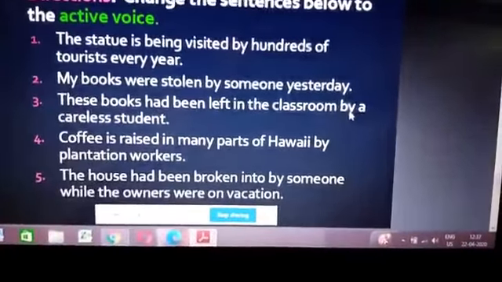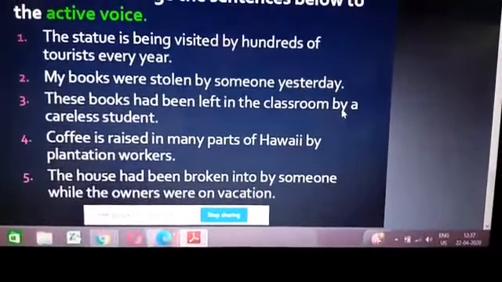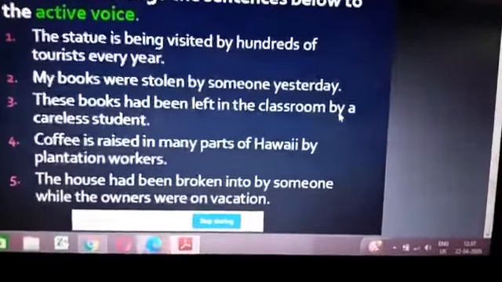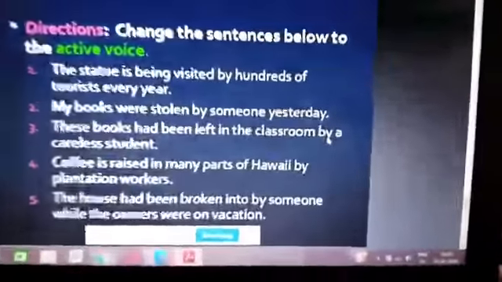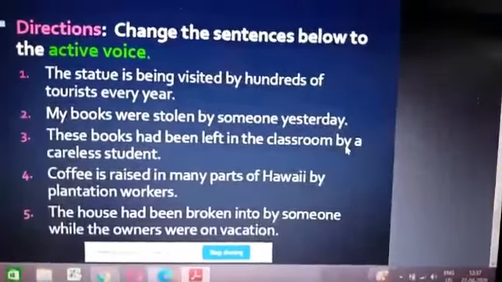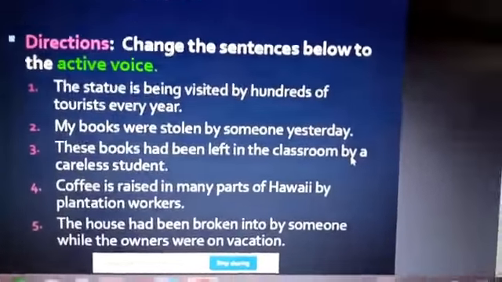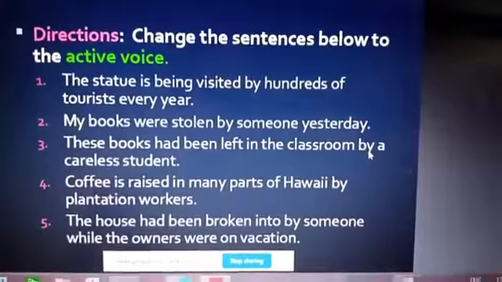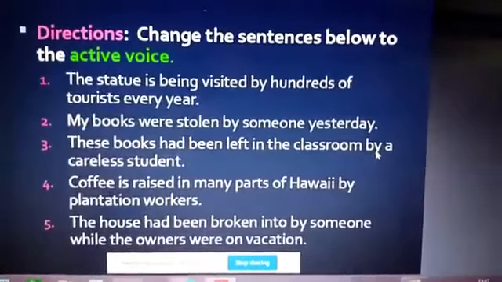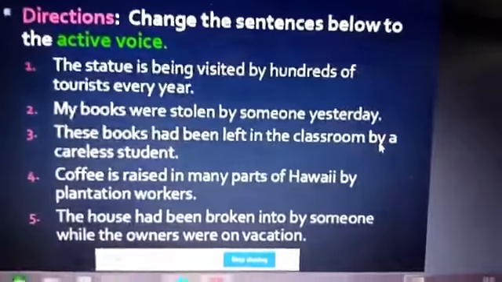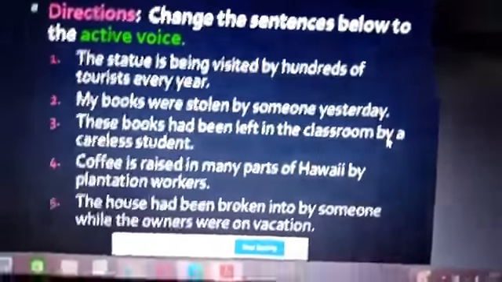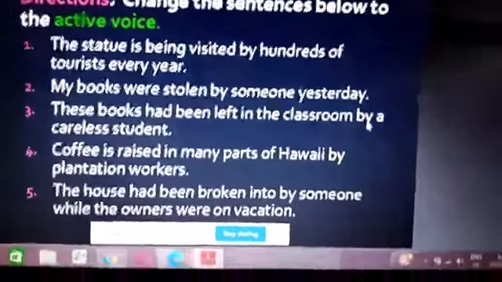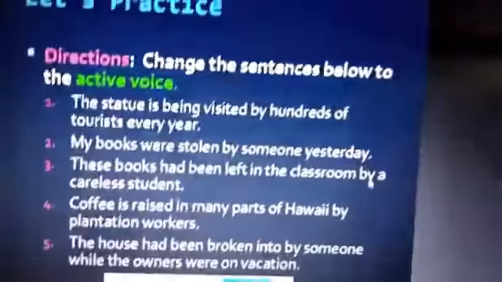The statue is being visited by hundreds of tourists every year. I want all of you who are listening to take this down and write it in your books. Change the sentences below to the active voice. The statue is being visited by hundreds of tourists every year. Let me give you 1 minute or a few seconds to just change it and write it in your book.